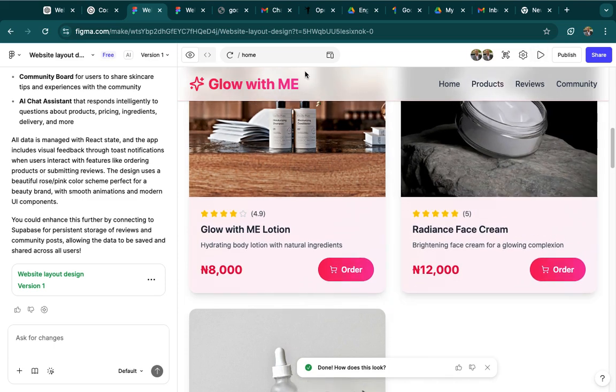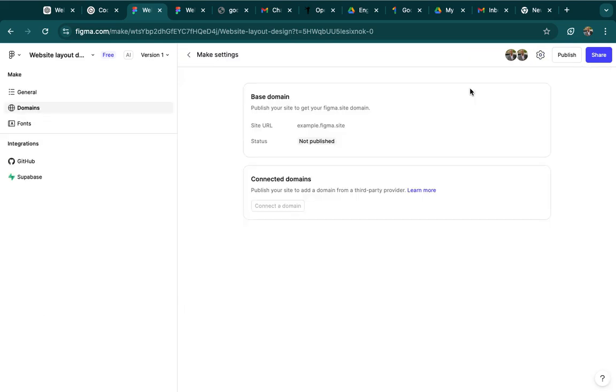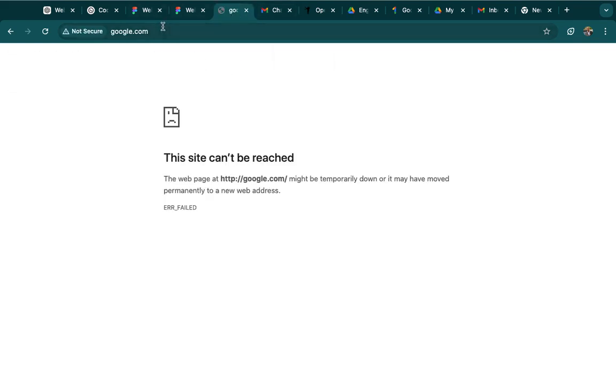But if you don't want it to have figma.com, then you have to go and buy a domain. Like in these settings now, you can see domain here, domains. Can you see? Not publish. So if you want to buy a domain, you buy the domain, then you publish your site. So you are going to buy the domain and connect. You are going to connect the domain here. So you can go to godaddy.com to buy your domain if you have money.